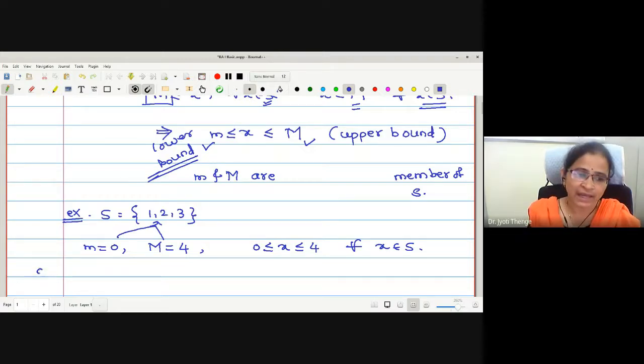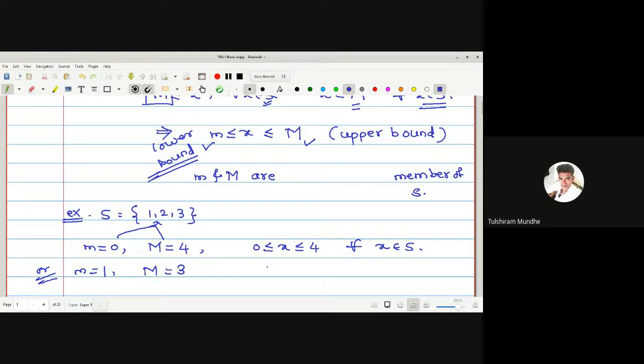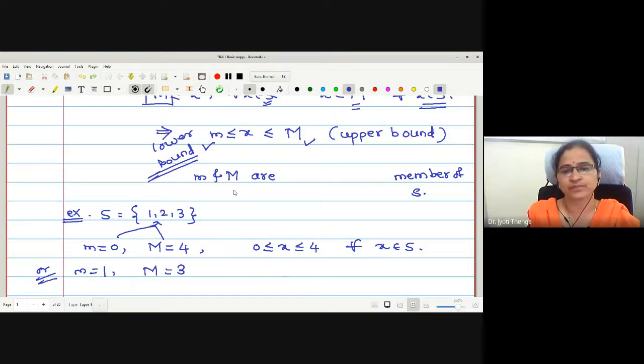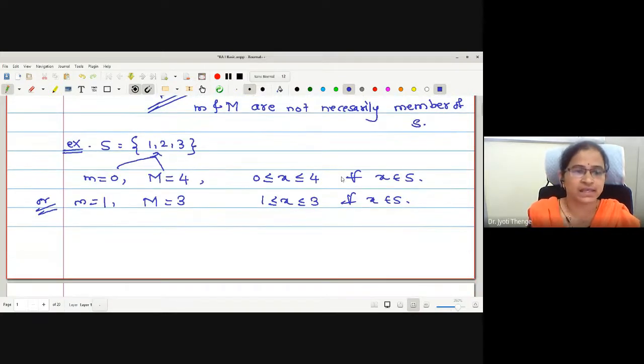Here I can write small m as 1 also, and capital M as 3 also. Still we satisfy the condition. Therefore the set is bounded. Therefore small m and capital M are not necessarily members of the set S. I can give you one more example.